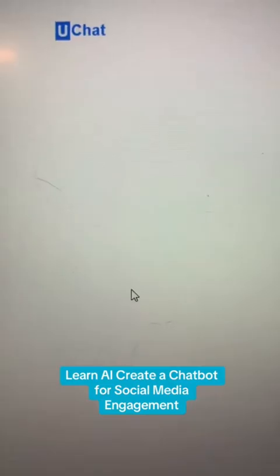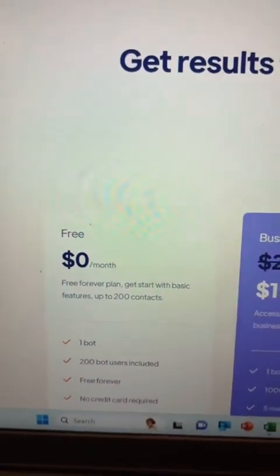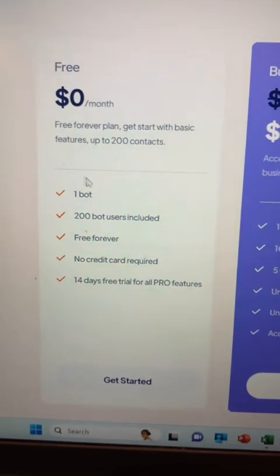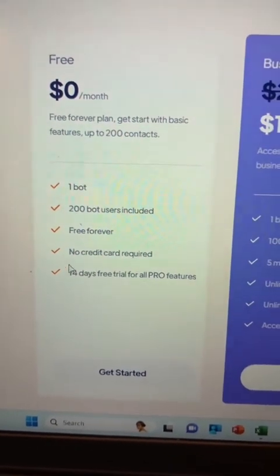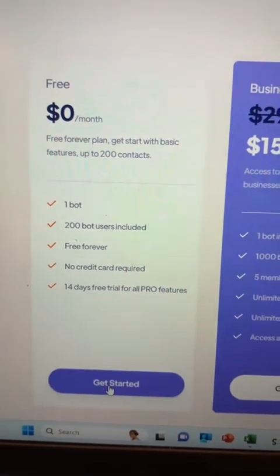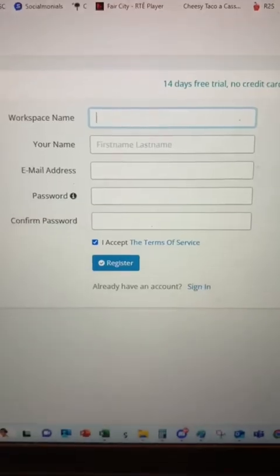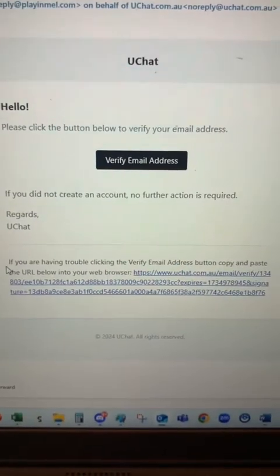Okay, this is a chat bot called UChat. It is for social engagement, and they have a free plan where you can get 1 bot, 200 bot users, free forever, no credit card, 14-day free trial. Let's hit get started. Okay, so next you just have to fill out your little registration. We'll have to verify your email.